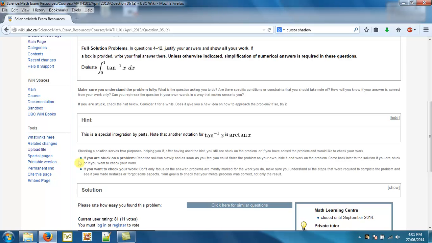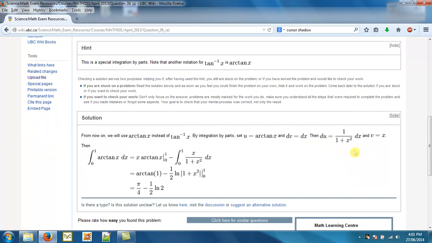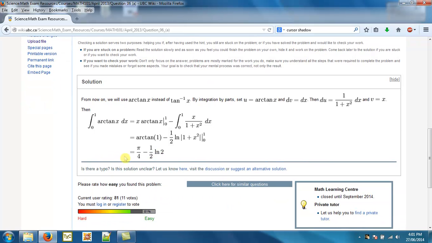Yeah. Again, we offer more hints as well if you're stuck on a problem or if you want to check your work. We can check out the solution. So again, we can click on the solution, and here we see a standard solution by integration by parts. Let u equal the arctan function, whose derivative is 1 over 1 plus x squared, and dv equal dx, and so on and so forth, and then it goes to the solution of this problem. So that's the main draw to this wiki resource.